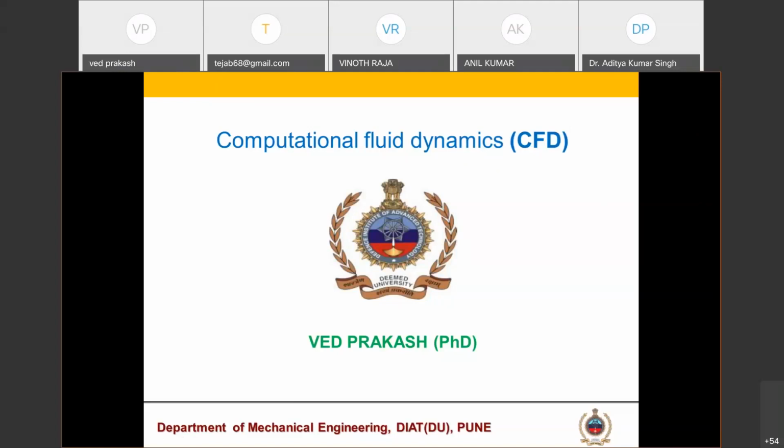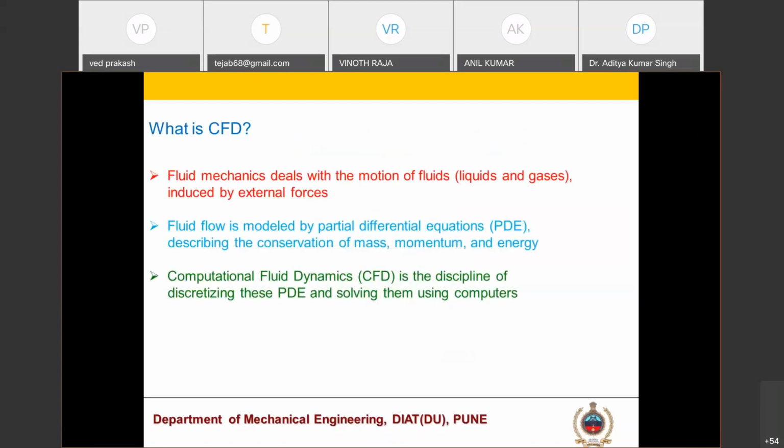So I'll give a little bit of review about it. First, what is CFD? So let me minimize this. Fluid mechanics deals with the motion of fluids, liquids, and gases induced by external forces. Fluid flow is modeled by partial differential equations. If we have some physical phenomena like a damper mass system, we convert this physical phenomena into partial differential equations, and with the help of this software, we solve those equations and get the required results. Computational fluid dynamics is the discipline of discretizing these PDEs and solving them using computers.